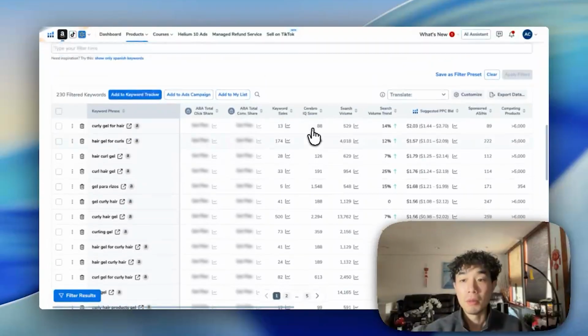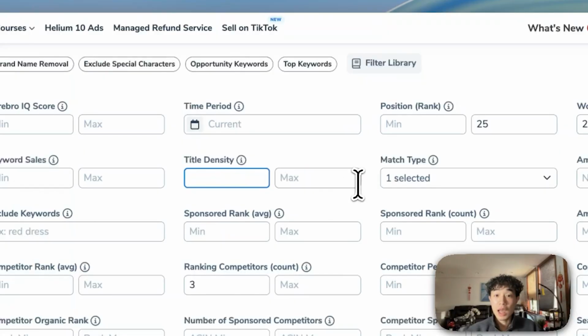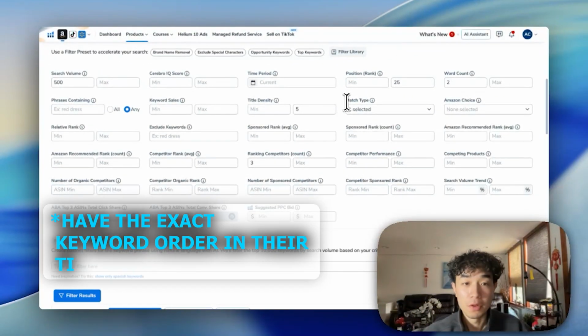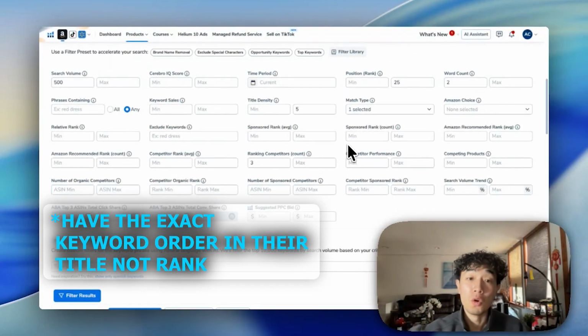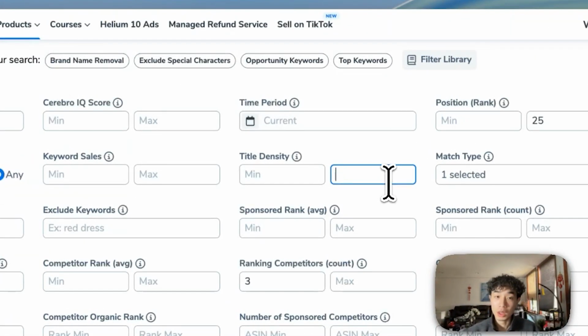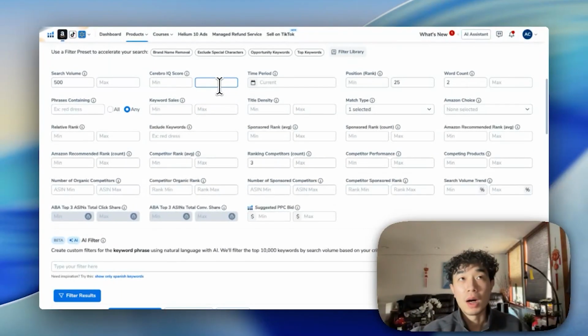Maybe you want to put a title density of maximum 5, right? Meaning only 5 competitors on the first page rank for the keyword, so it's more niche and more of an opportunity keyword. Or you can do Cerebro IQ score. It's basically search volume divided by competitors, right? So basically, the higher it is, the better. But then again, Cerebro puts its own spin on it, so it's not exactly divided, but essentially that's what it means.